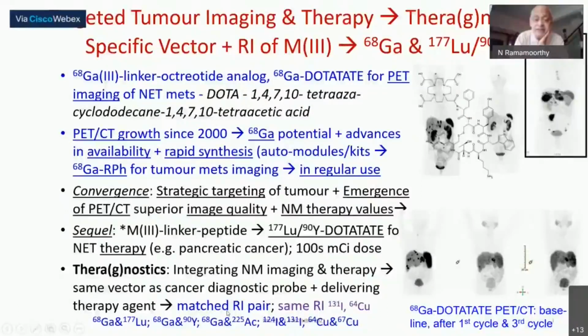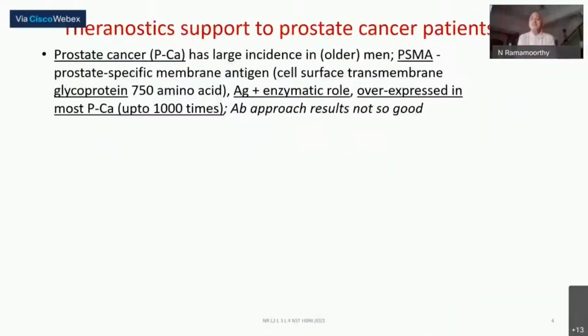These are the types of nuclide pairs, and the doses used for therapies are about a few hundred millicuries, given for a couple of cycles, not just once. It may be repeated after some time by progressively monitoring the patients. This has been one of the important development successes in nuclear medicine radiopharmaceuticals within the last 15-20 years. From the neuroendocrine tumors, we will move on to another case, which is a very, very difficult cancer, particularly in men.